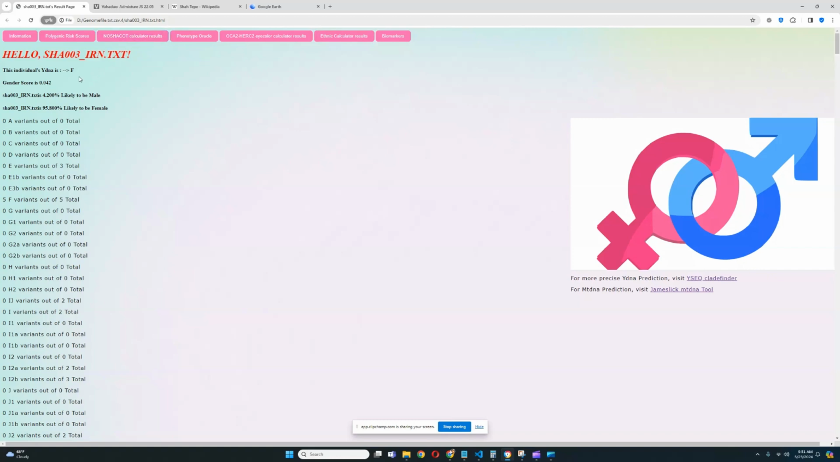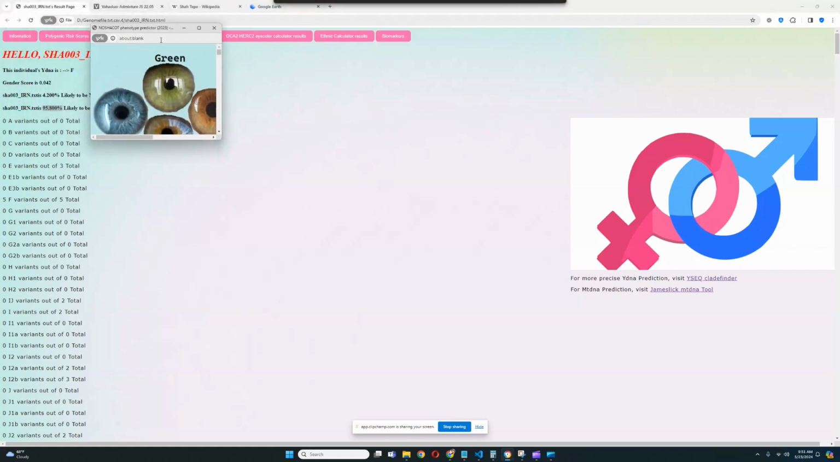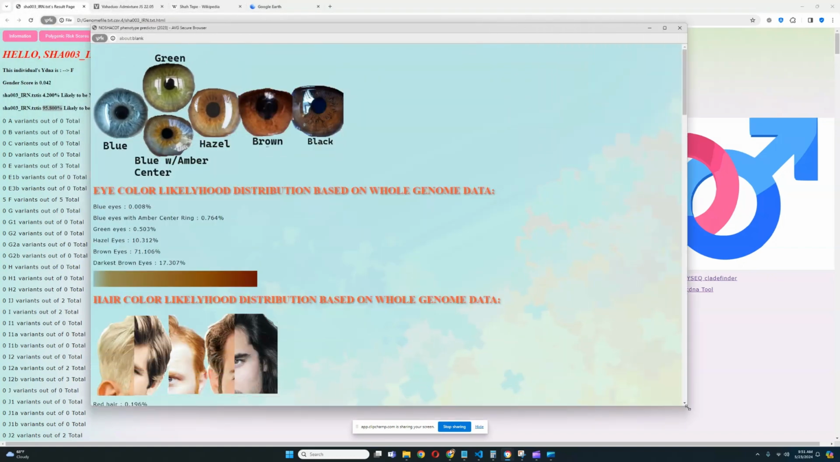What did this individual look like? It is a female, as you can see, 95.8% likelihood to be a female. So we don't get a haplogroup for this individual. So let's see the Nashakot calculator results and what they look like.